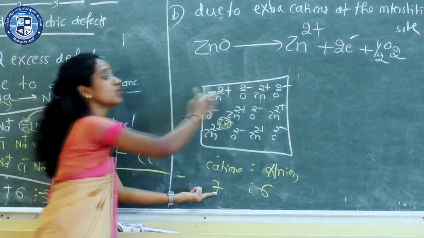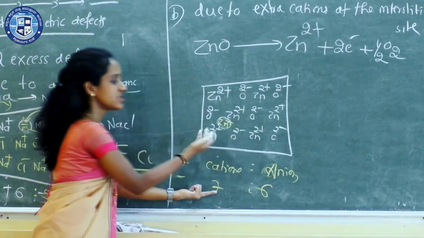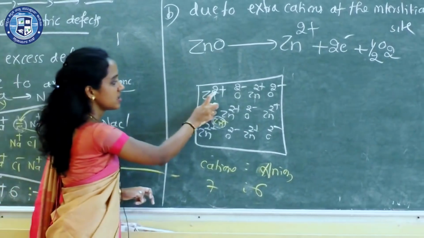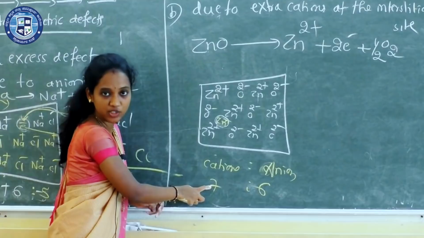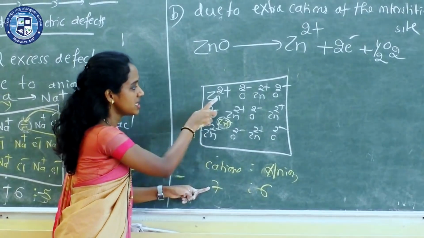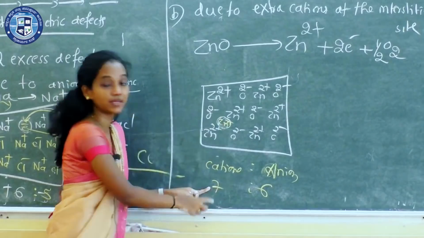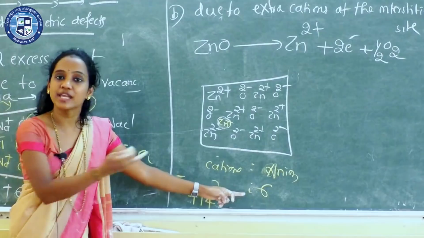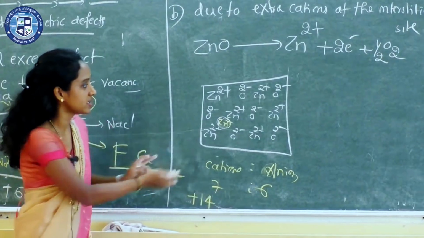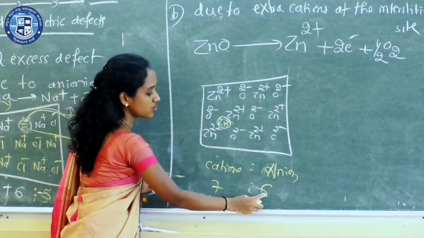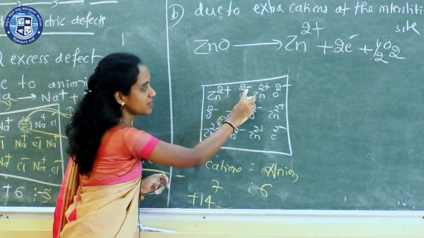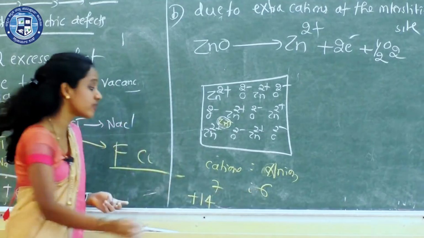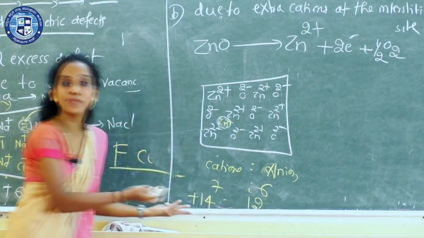What about the electrical neutrality, whether the positive charges are equal to negative charges? Just observe. See, there are 7 Zn2+ ions. What is the charge? Each Zn has plus 2 charge. So 7 multiplied by 2 is plus 14 charges. So we need minus 14 negative charges also. Is there minus 14? See, the number of oxygen is only 6 here. So 6 multiplied by minus 2 charge of each oxygen, 6 into 2, it is 12. The electrical neutrality is not maintained.